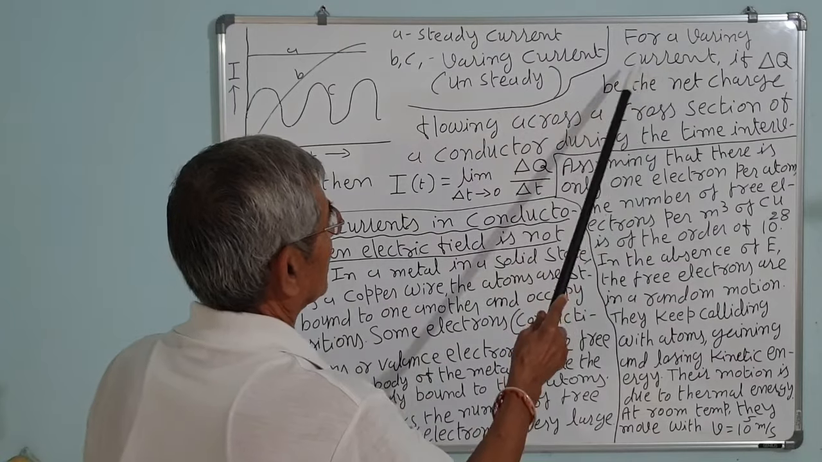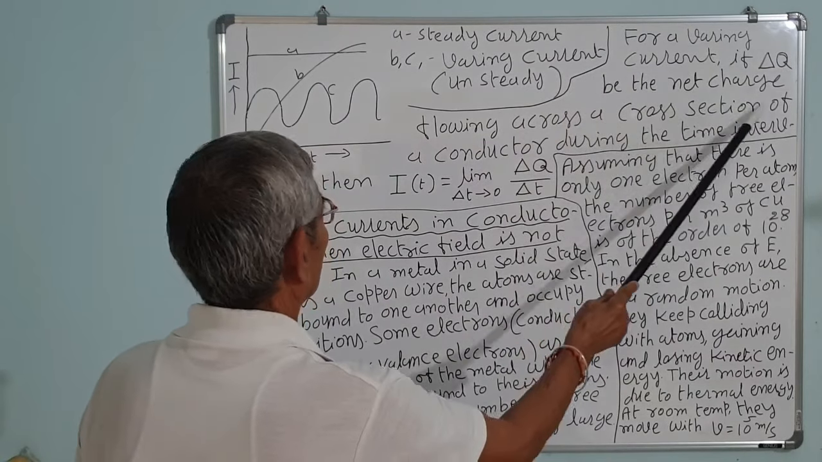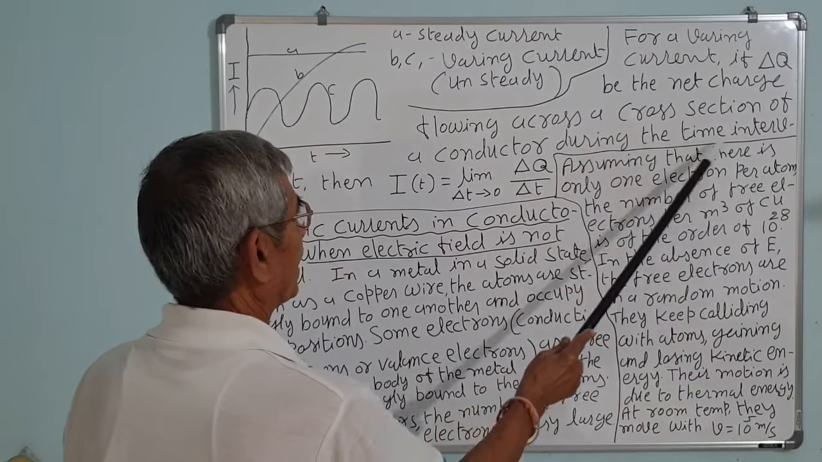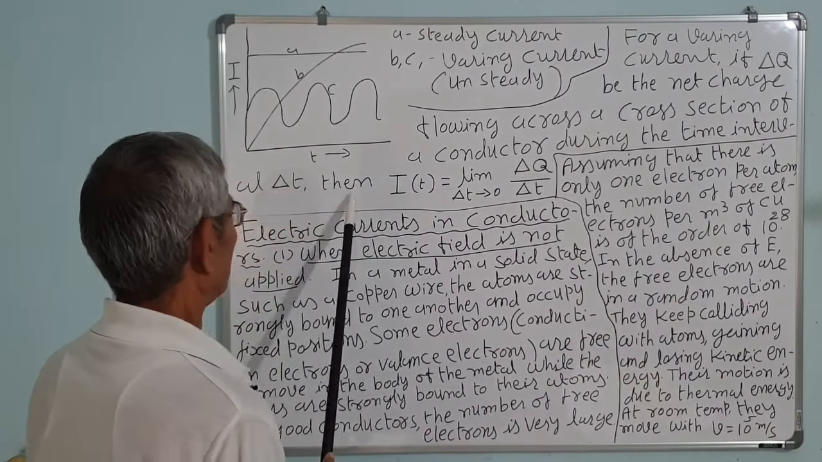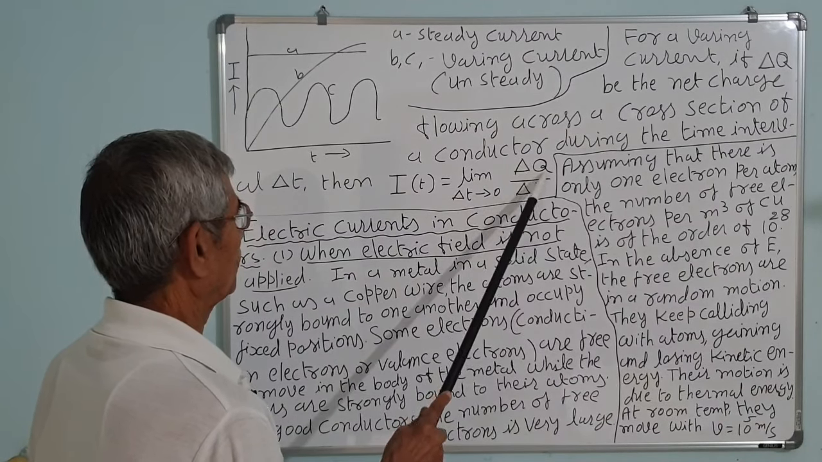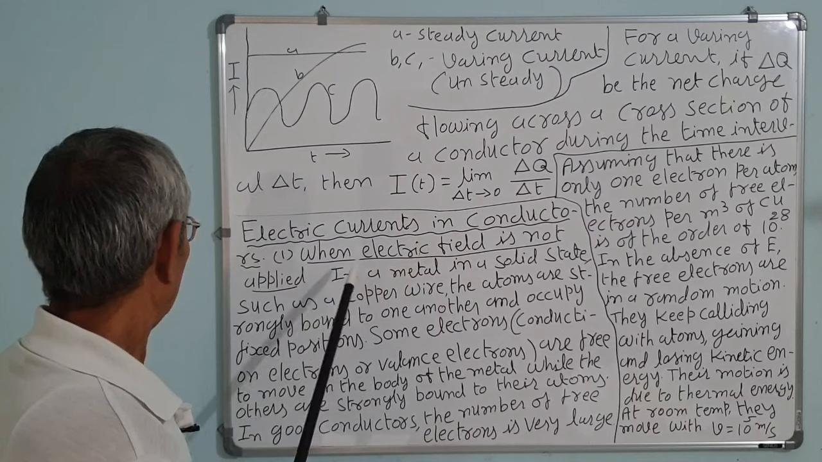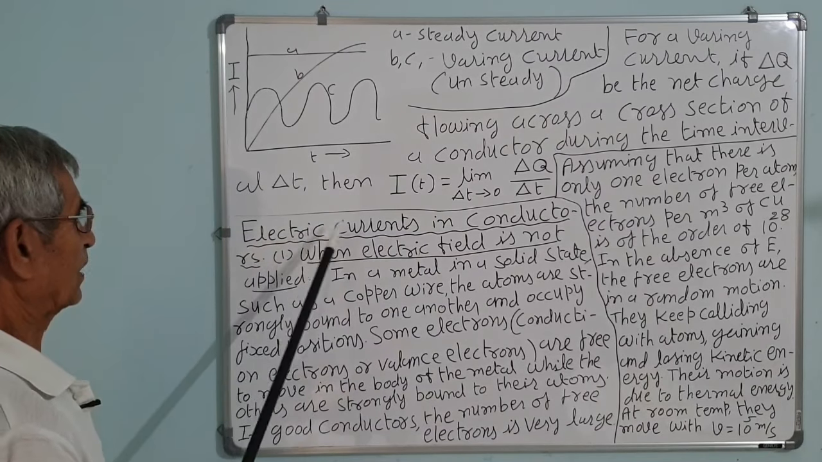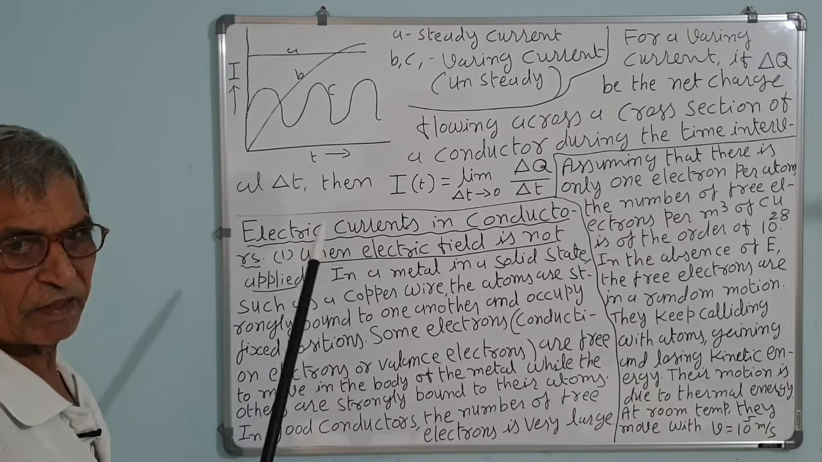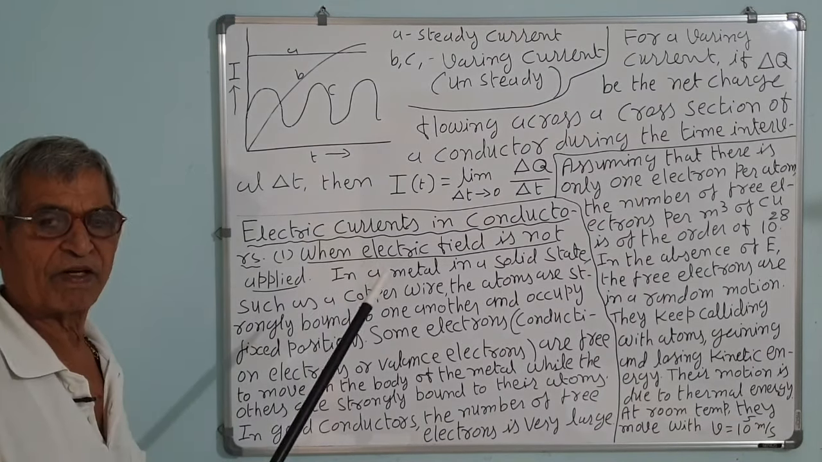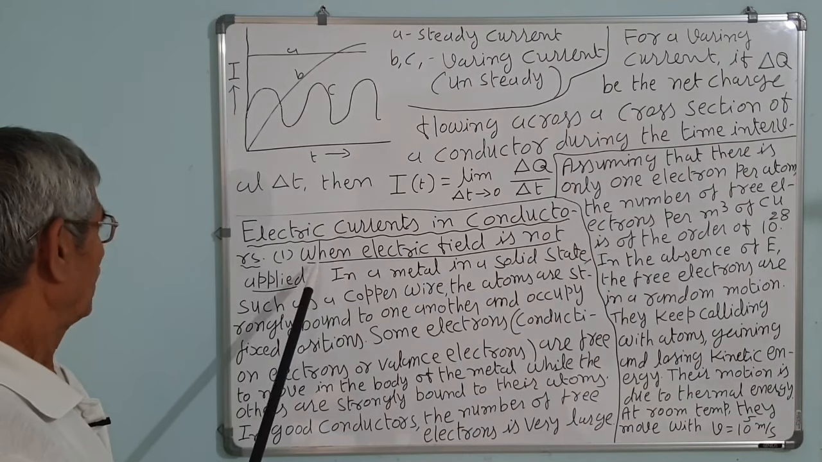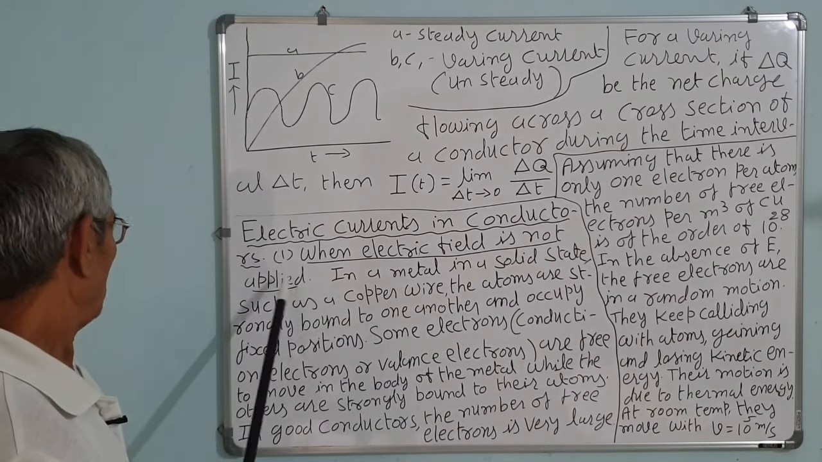For a varying current, if delta Q is the net charge flowing across a cross section of a conductor during the time interval delta t, then current I is equal to the limit as delta t tends to 0 of delta Q upon delta t. Now let us see electric current in a conductor. Number 1, there are two cases: when an electric field is applied and when it is not applied. First we will see when the electric field is not applied.